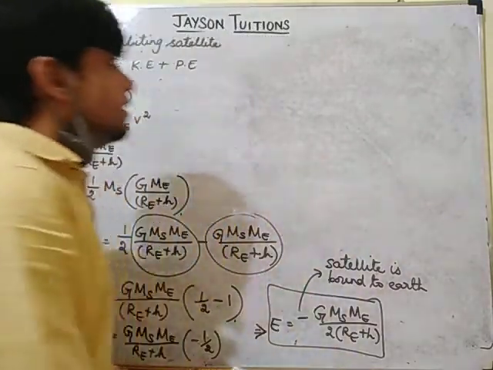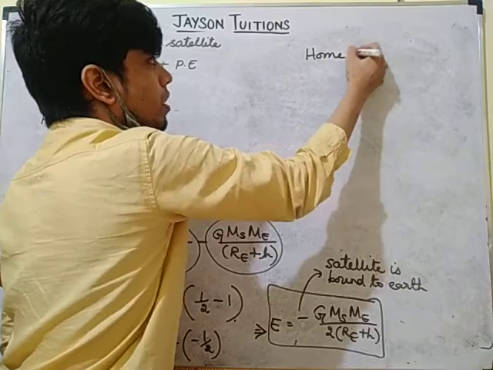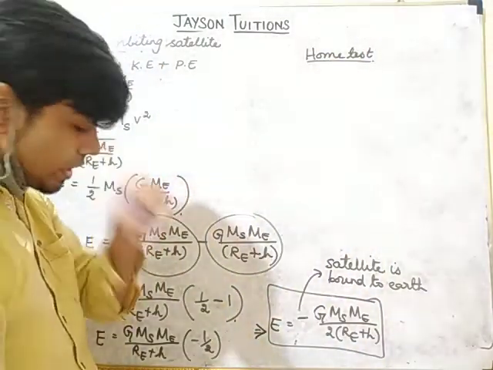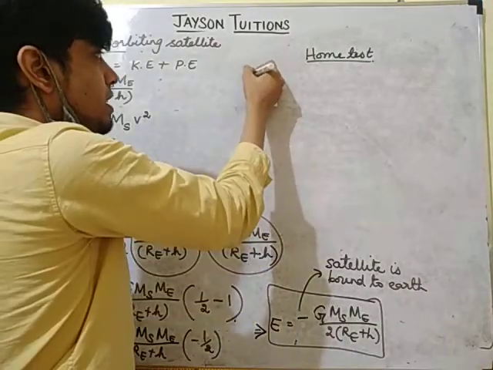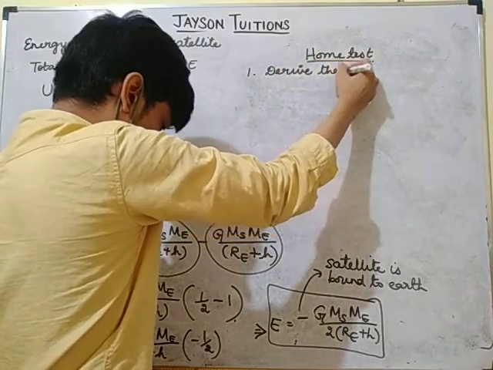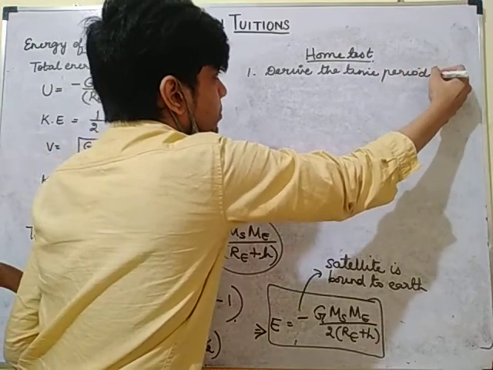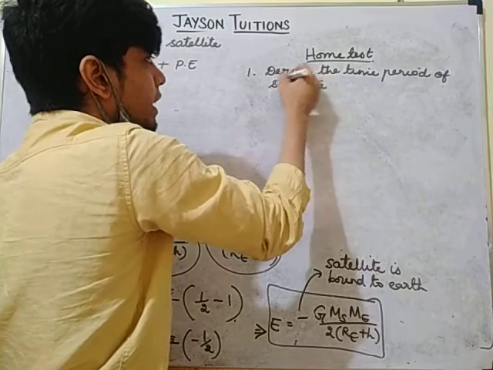Home test questions. Those who are watching the video should also write the home test with a parent's signature, and send me the pictures. I will give 2 questions for the home test. First, you have to derive the time period of the satellite, the T derivation we did.